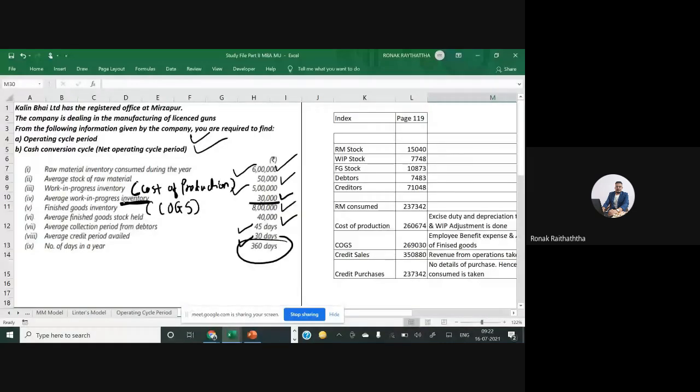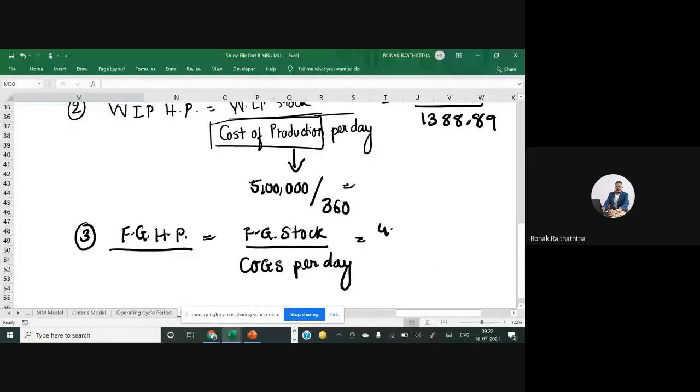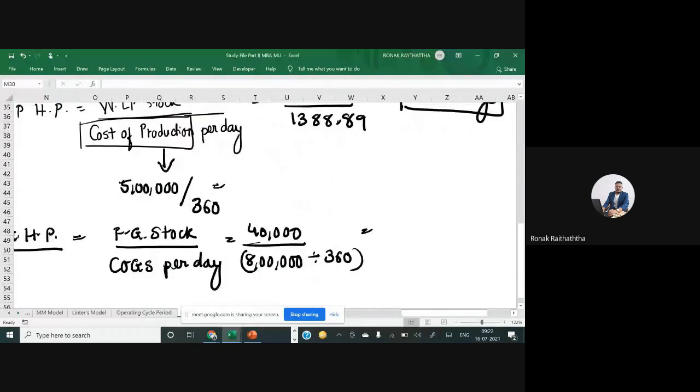So, finished goods stock is 40,000 and the COGS is 8 lakhs. So, 40,000, in denominator we have 8 lakhs, and that 8 lakhs will further be divided by 360. So, just give me a final answer in number of days.